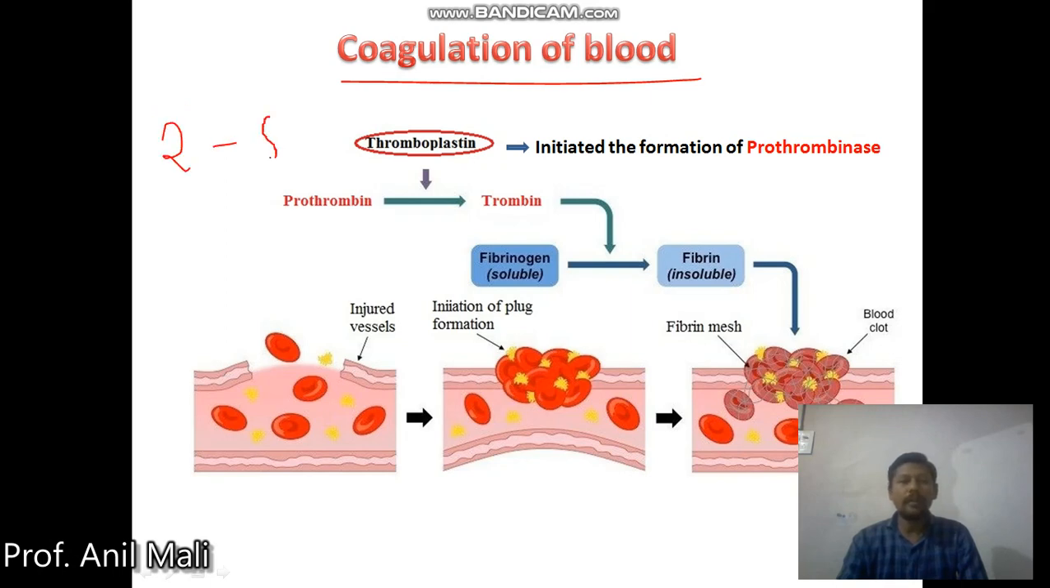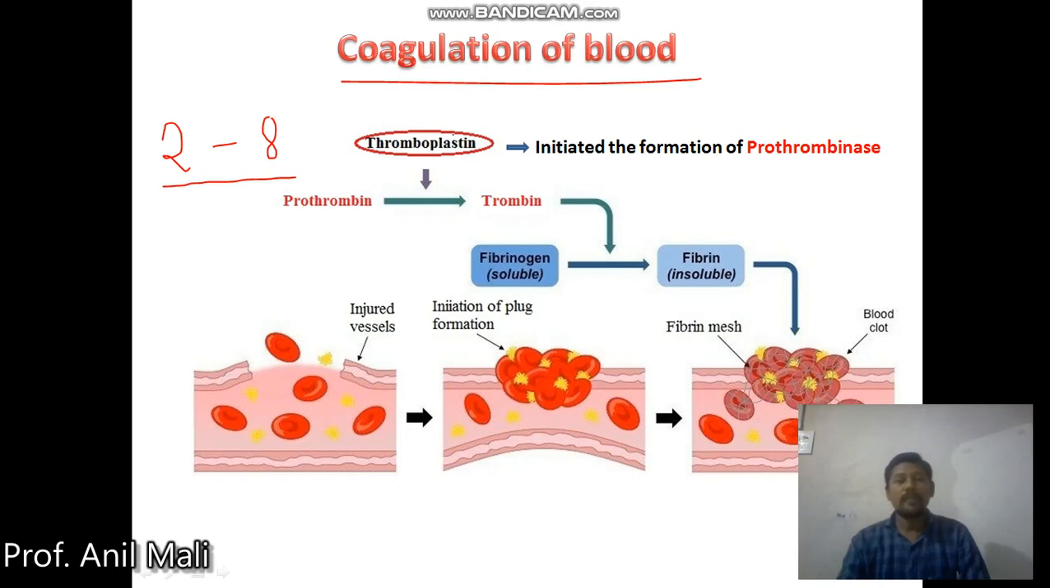A normal healthy person who gets such injuries shows a coagulation time between 2 to 8 minutes. So the normal clotting or coagulation time for a healthy person is about 2 to 8 minutes. In some cases, people's blood does not coagulate within this stipulated time.